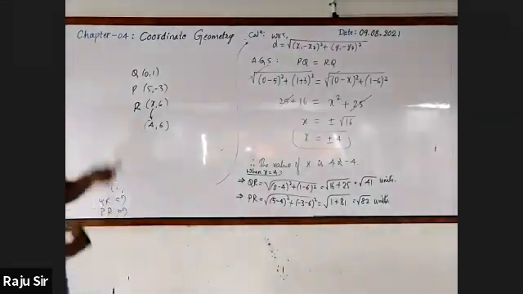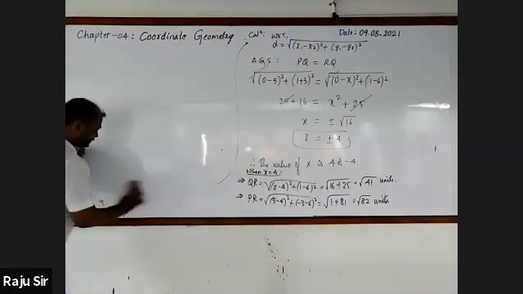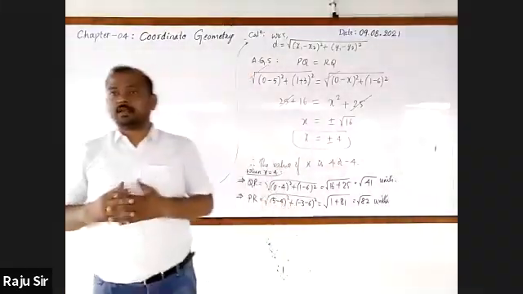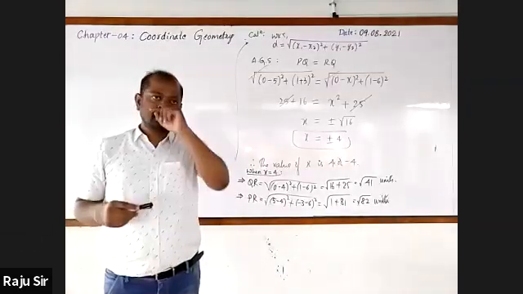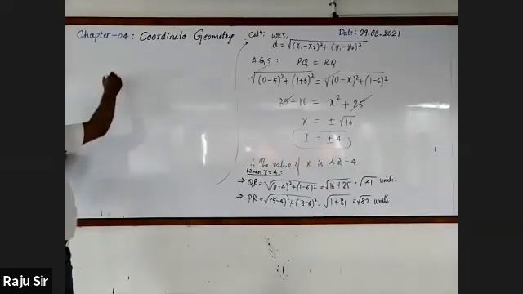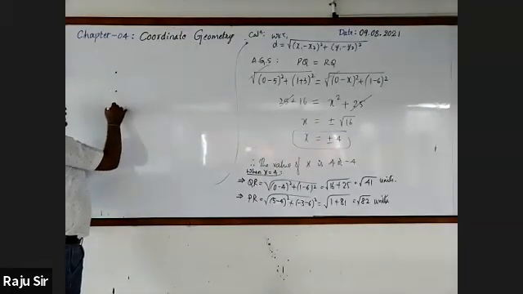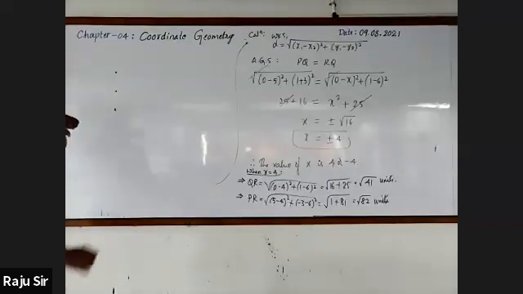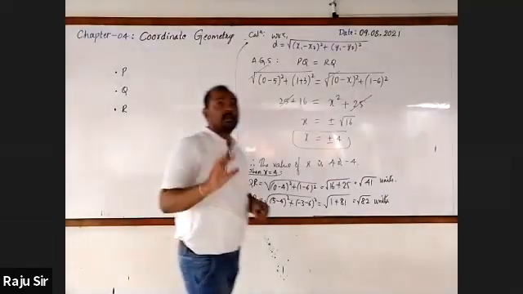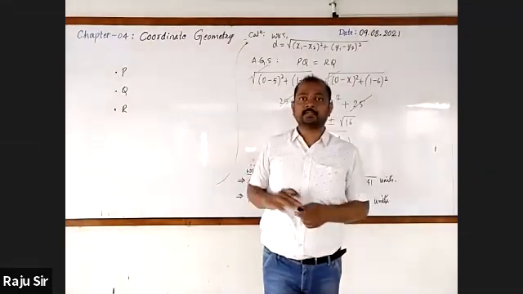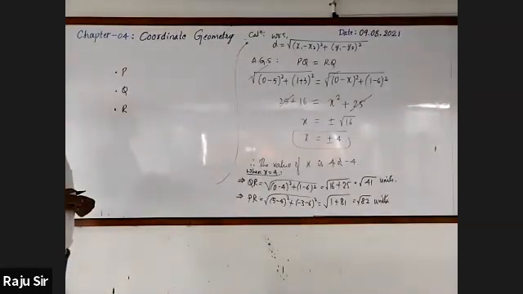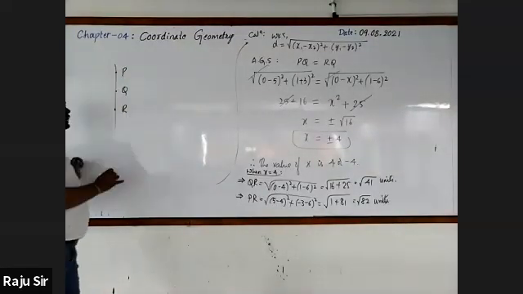Finished up. Now, let me explain the next type of problem. It is also general information and it is also used to check your previous knowledge. Assume that the coordinates of 3 points are given. One is P, second one is Q, third one is R. When you join these 3 points, what will you get? A line, collinear. General idea.